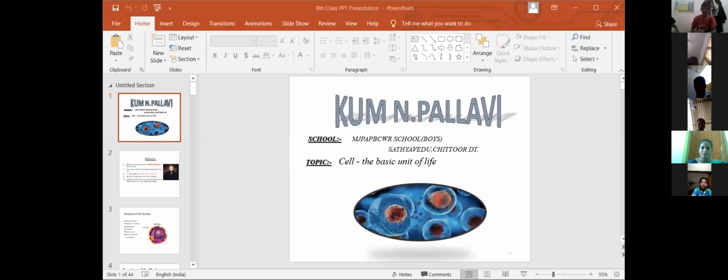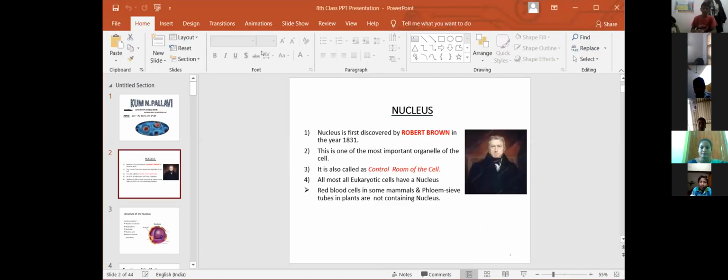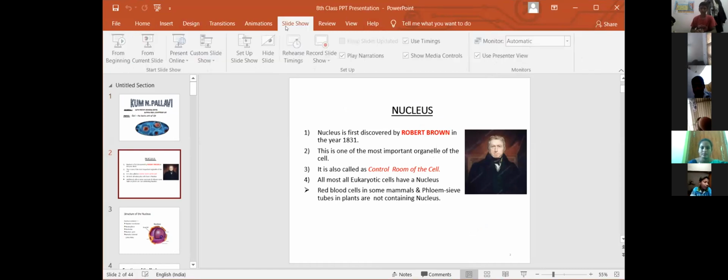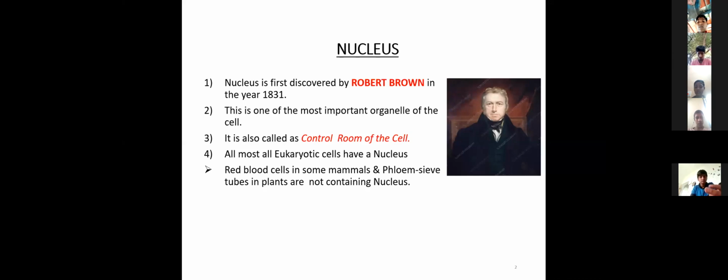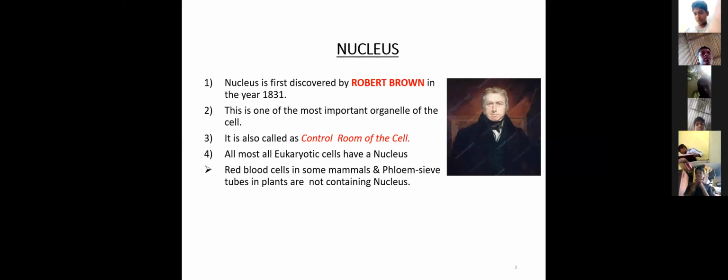Nucleus is the control room of the cell. This is also known as the control room. All the cell activities are controlled by the nucleus.